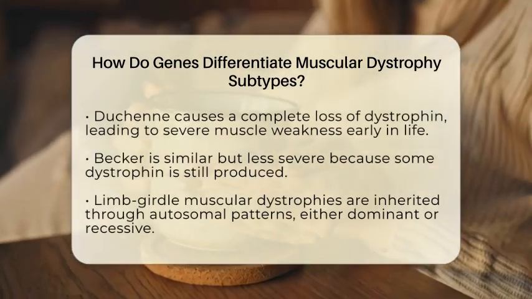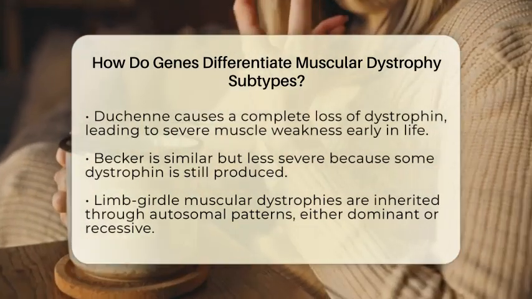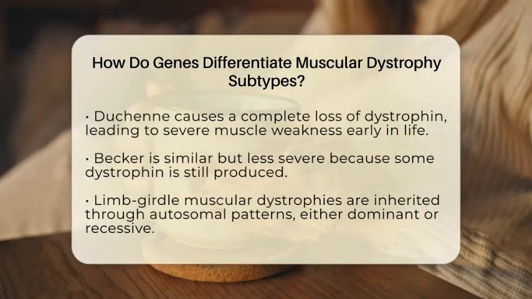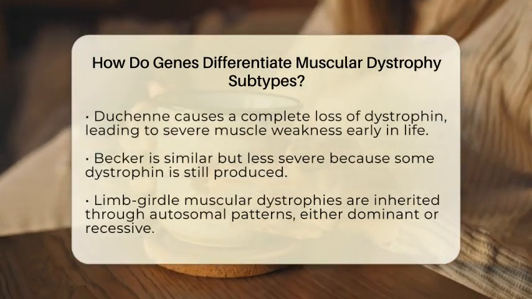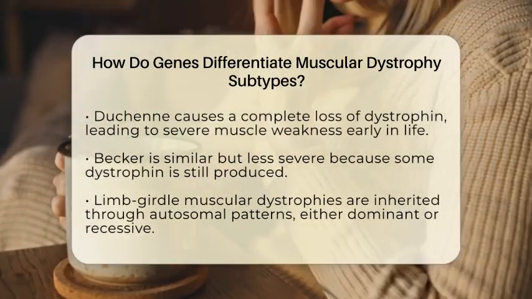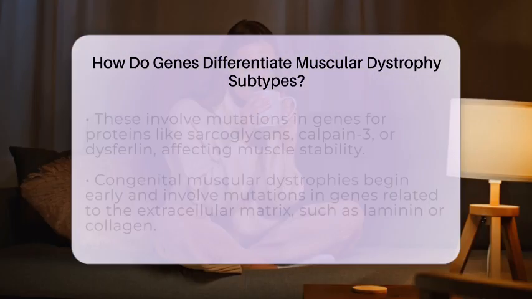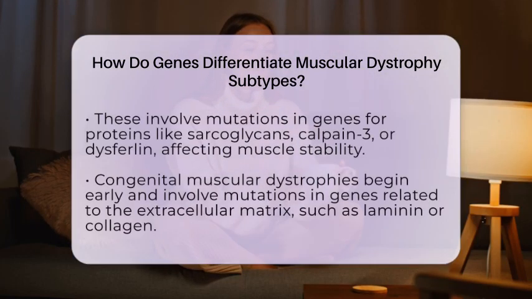When they are defective, muscles weaken over time, but the age of onset and severity can vary widely depending on the specific gene affected. Congenital muscular dystrophies are another group that begins early in life. They involve mutations in genes related to the extracellular matrix or proteins that connect muscle fibers to their surroundings. For example, mutations in the gene for laminin or collagen can cause these early onset forms, which often also involve issues with the brain or eyes because these proteins are important in other tissues as well.